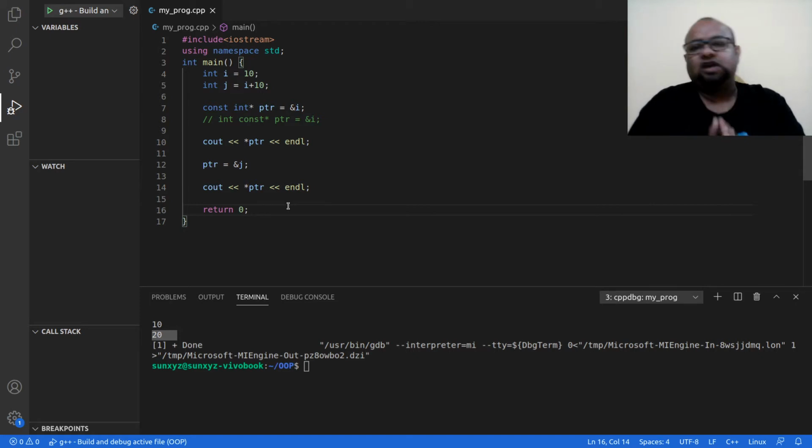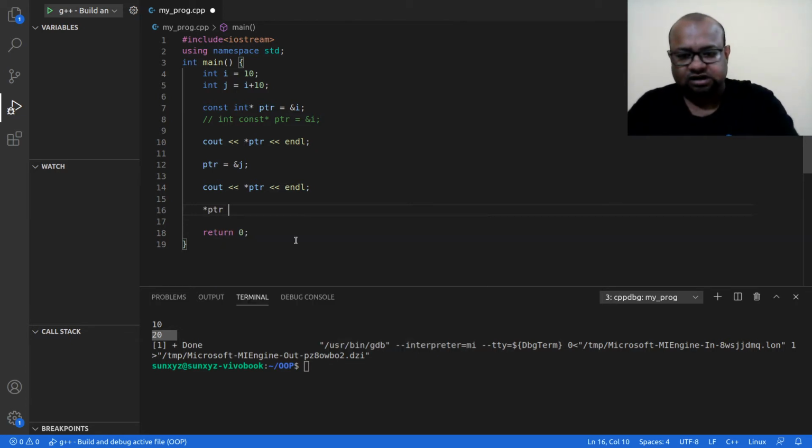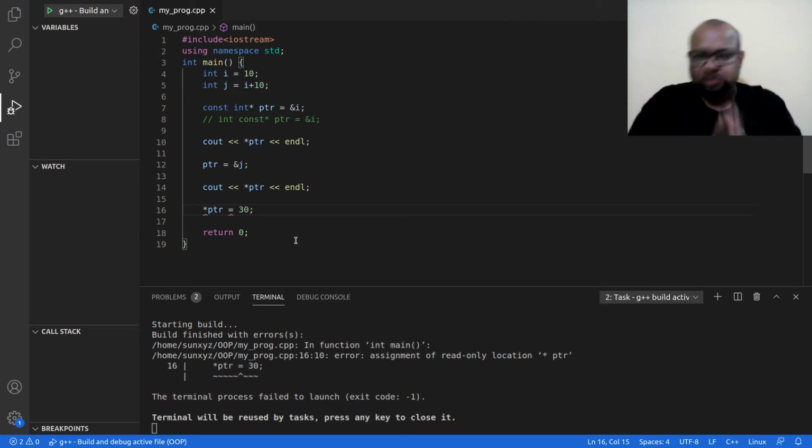Now, thing to observe here, using this pointer when I try to update something. Once I have given a new address to this pointer, let me try to update the value. Say there was 20 before, I am trying to give it 30. Using this pointer, when I try to update the value at the location that the pointer is pointing to, I will get an error.